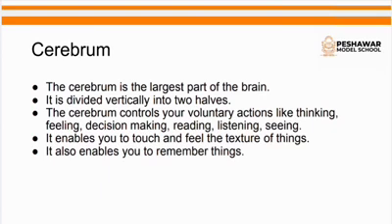Think like that: again I'm repeating, the right part of the cerebrum controls the left side of the body, and the left half of the cerebrum controls the right side of the body. Okay, the cerebrum controls your voluntary actions. Now what are voluntary actions? Voluntary actions, you can simply think, are those which are in your control, like thinking, feeling, decision making. If you want to take a decision, you can think first, right? Decision making, reading, listening, seeing. So these are in your control. So these are known as voluntary actions.